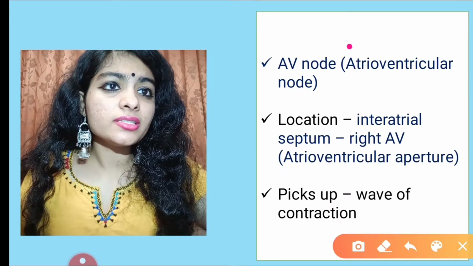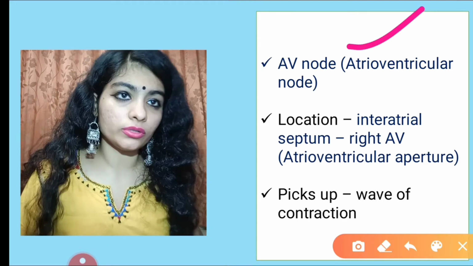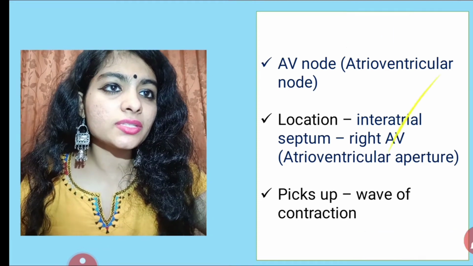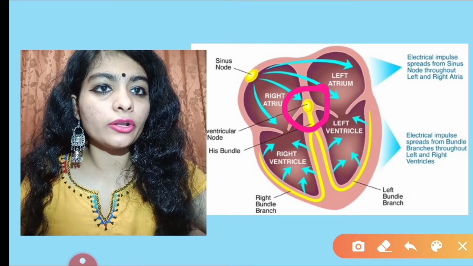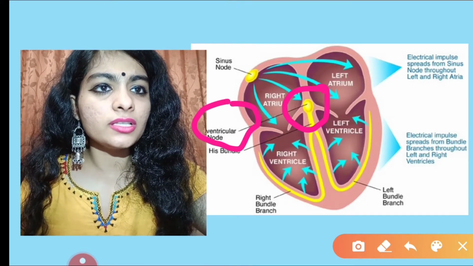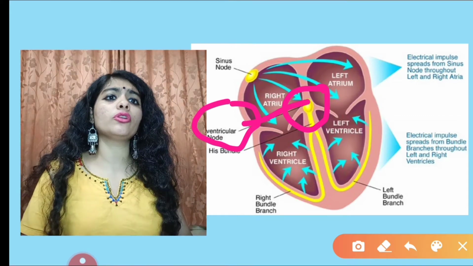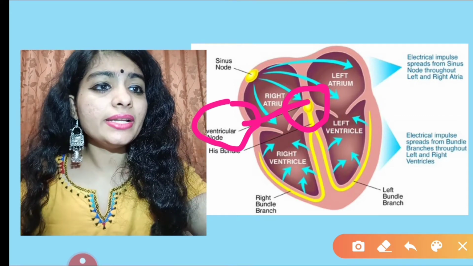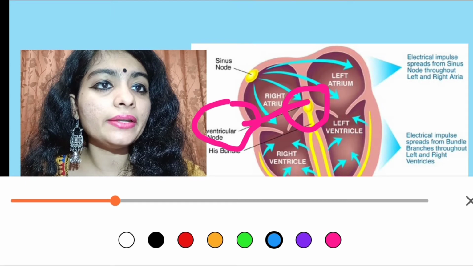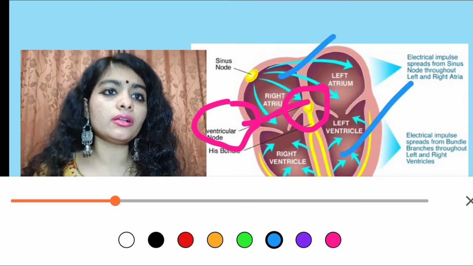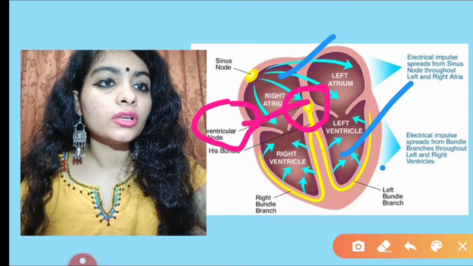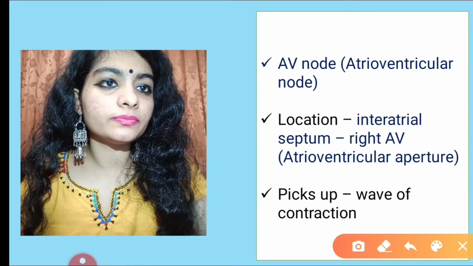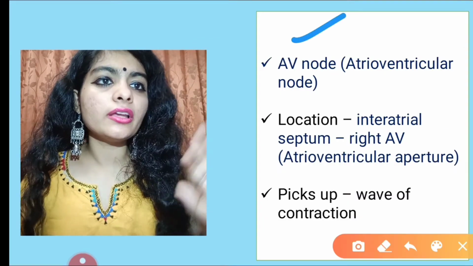Now second is the atrioventricular node. By the term itself, it means where it is present. Here is the atrioventricular node, this yellow color. It is present between the atrium and the ventricle. Correct? It is close. So I'll be explaining each term. This is clear, atrioventricular node.